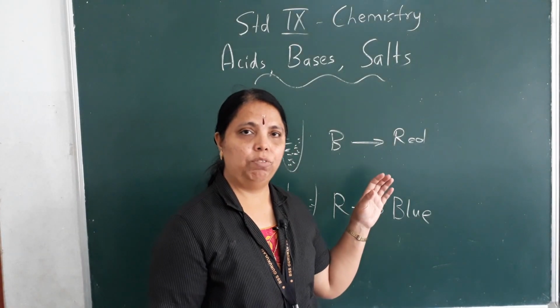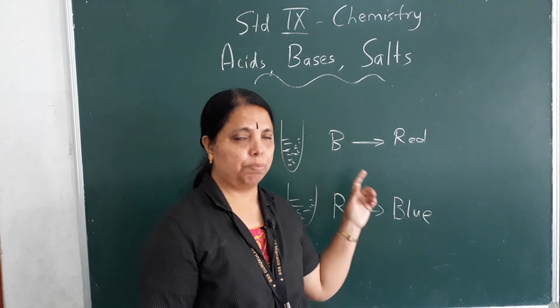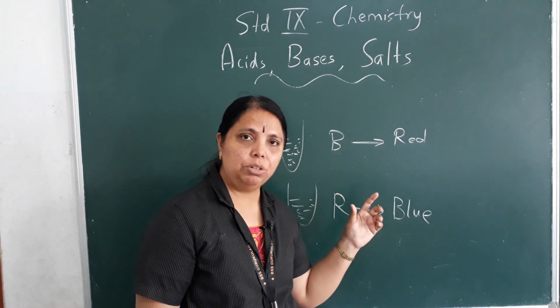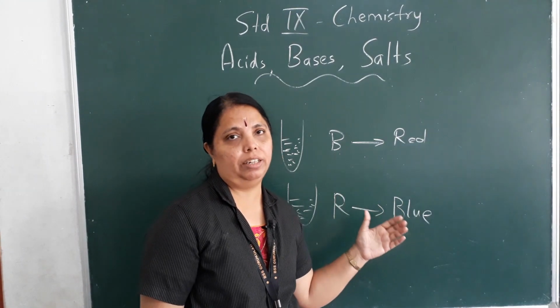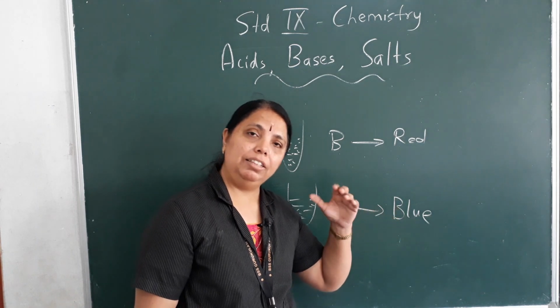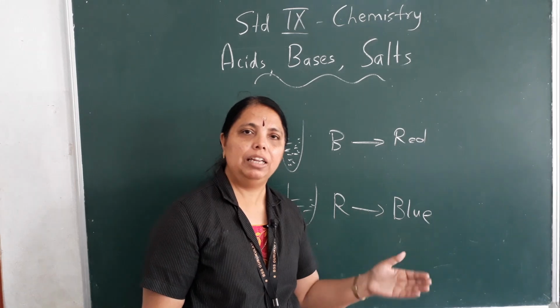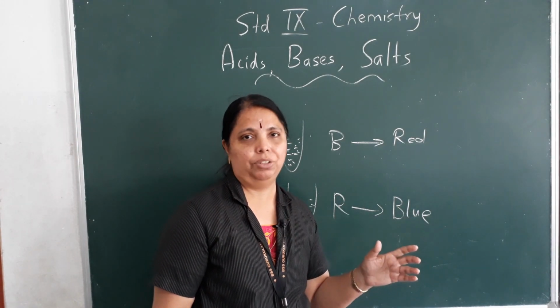Okay, so understand what is the meaning of acid-base indicators. Acid-base indicators means they help us to understand whether the given solution is acidic or basic or neutral in nature. Neutral means neither acidic nor basic. There are solutions that are neither acidic nor basic. You will study about all that, okay.